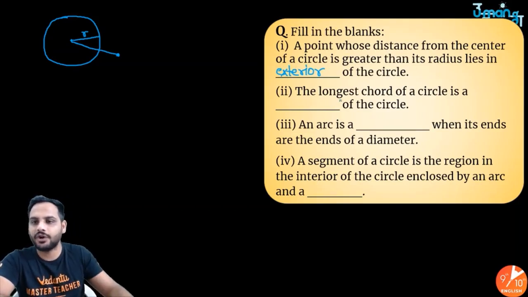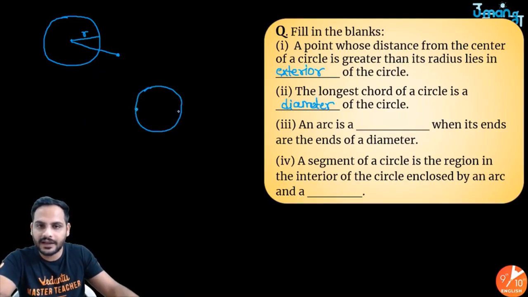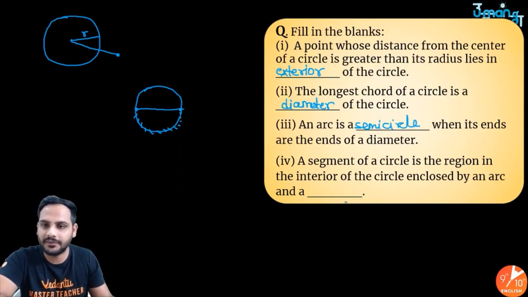The longest chord of a circle is the diameter. I have told you this part. An arc is a semicircle when its ends are the ends of the diameter. So if I have an arc whose ends are the end points of a diameter, the diameter will divide the circle into two equal parts.